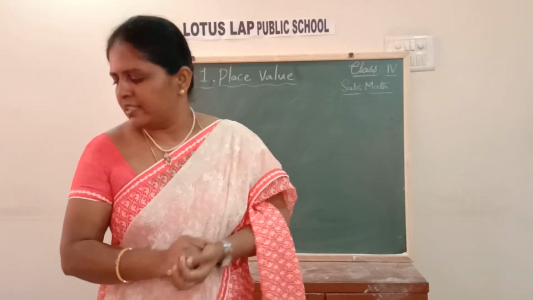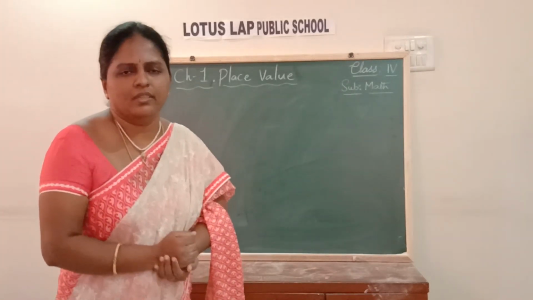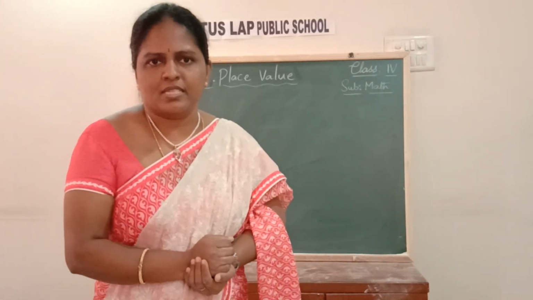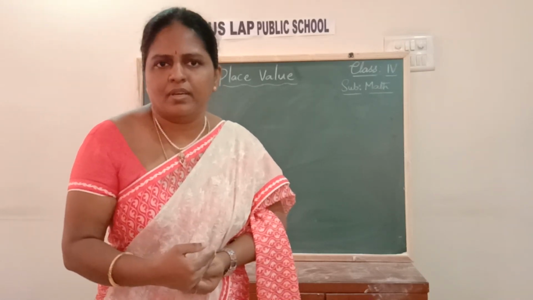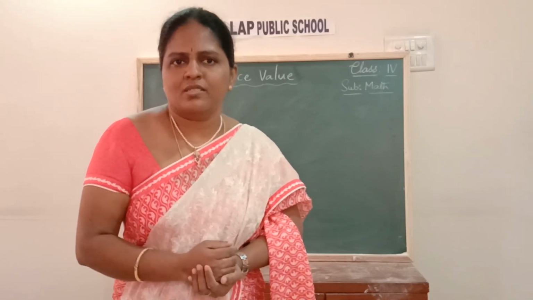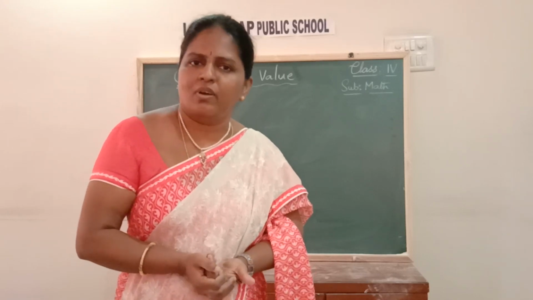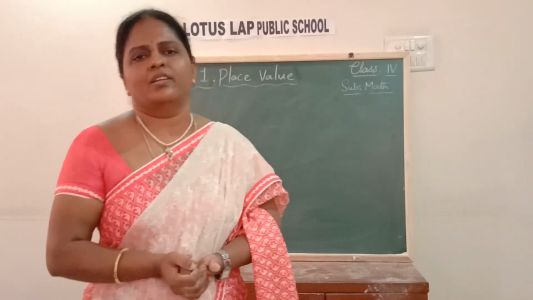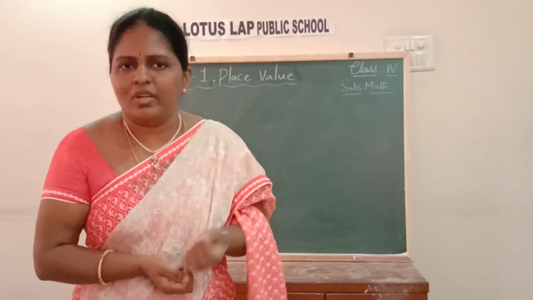Right. So what have you learned about 4-digit numbers in your third class? What is the greatest 4-digit number, or what is the smallest 4-digit number? Do you remember, children? If not, at least try to recall them. The smallest 4-digit number consists of 4 digits.